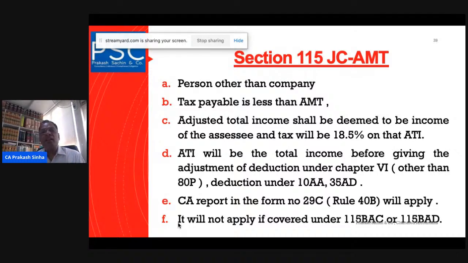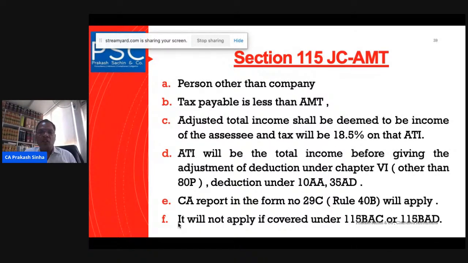And what is that provision? It says that for a person other than a company, when the tax payable is less than the AMT, so what is the AMT? We have to understand that part. It should be calculated on the adjusted total income. We have seen the book profit there. Now you calculate the adjusted total income, and on it you apply the rate, which is 18.5%, and the ATI will be deemed to be the total income of the assessee here.